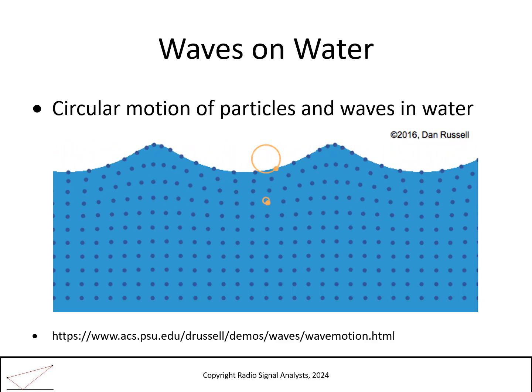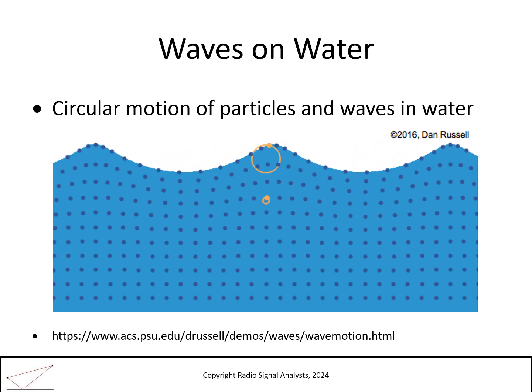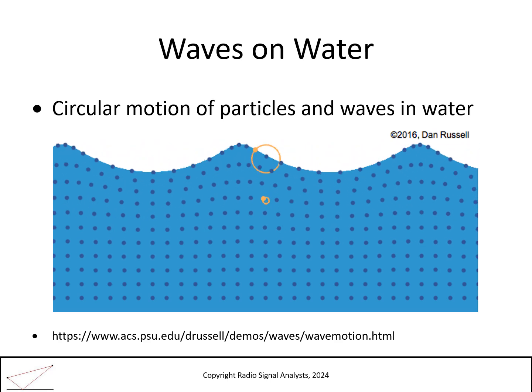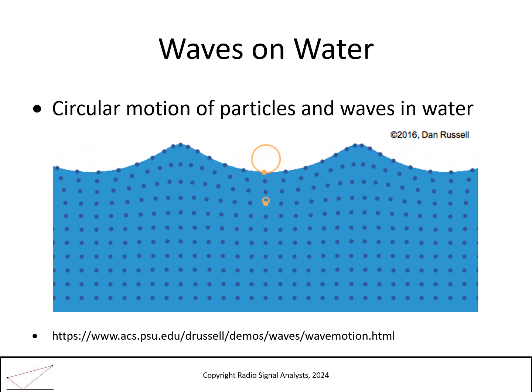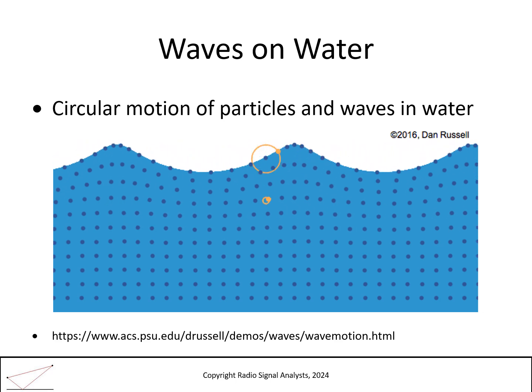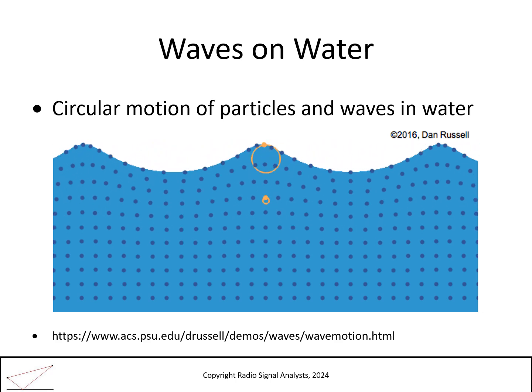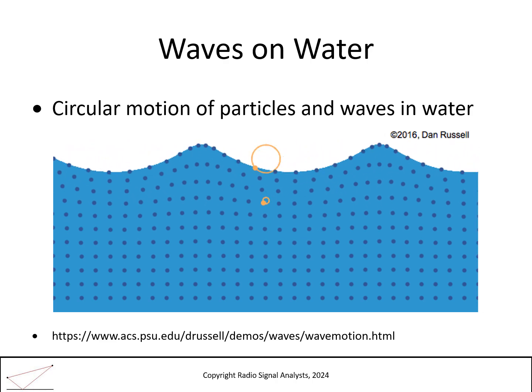The surface of the sea shows transverse waves as ripples along its surface. Waves are produced by the cyclical bunching of particles. Notice the particles in yellow and their circular motion. Their net displacement is zero, yet energy is transported from left to right. The site listed below has many examples of waves and particles.